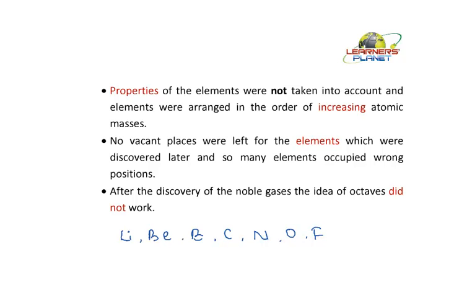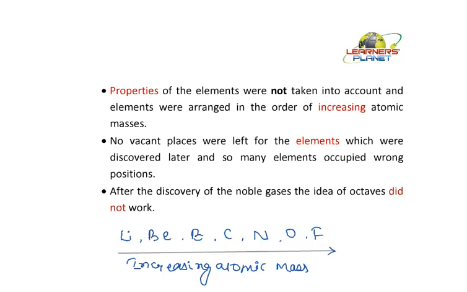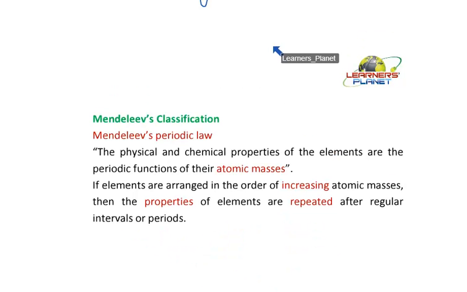They are arranged according to their increasing atomic masses. What about their properties? Did he say that they are arranged according to their properties? No. He simply arranged them according to their increasing atomic masses and told that the property of the eighth element is similar to the first element.